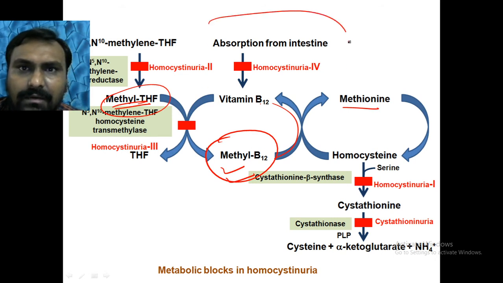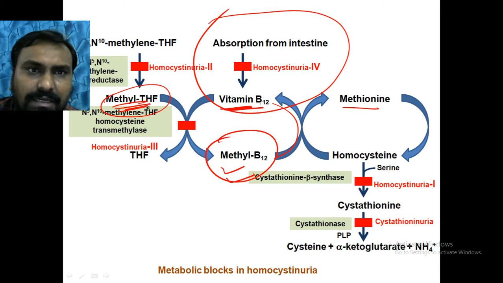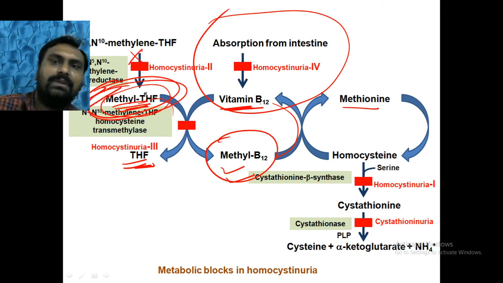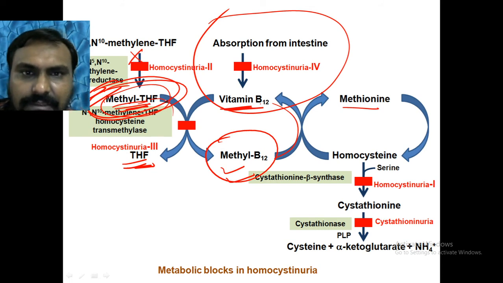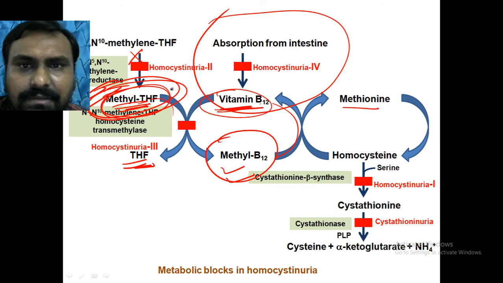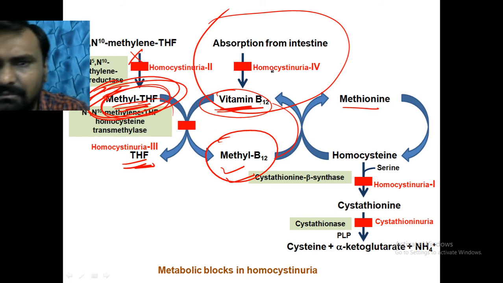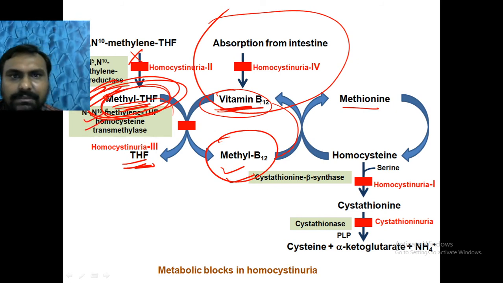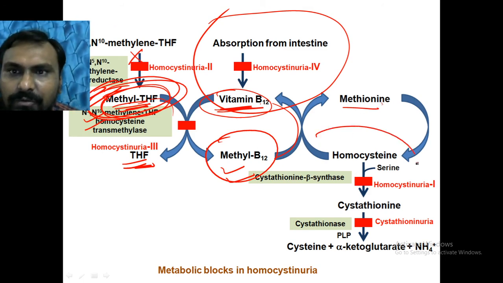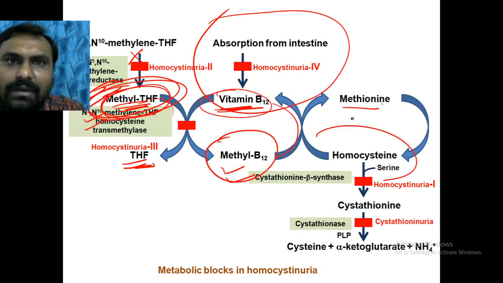So if there is defective absorption of vitamin B12 in the intestine, then methyl tetrahydrofolic acid is not converted to THFA, and this step is irreversible. So methyl tetrahydrofolic acid will be trapped, and it will lead to deficiency of folic acid. Folic acid and B12 deficiency always coordinate with each other, so we have to give the drugs together. It will lead to an increased level of homocysteine, and homocystinuria will occur.